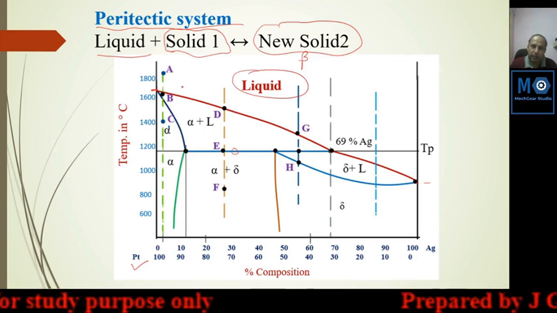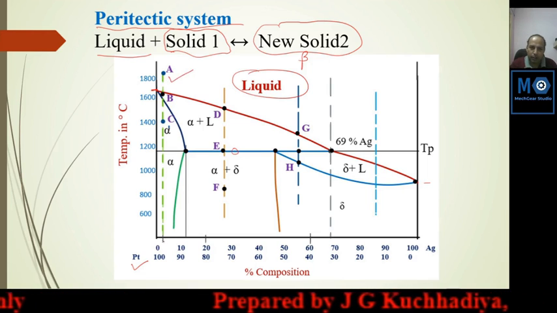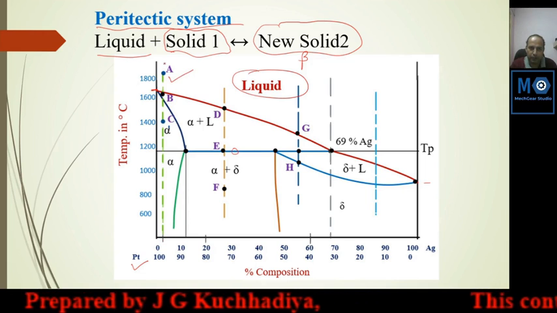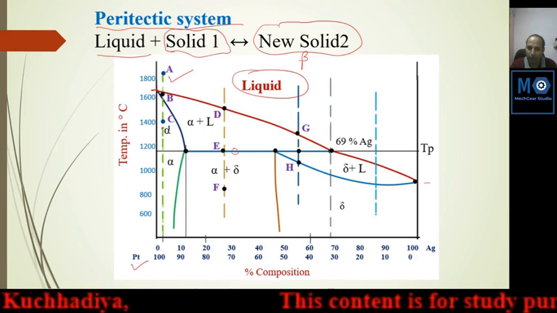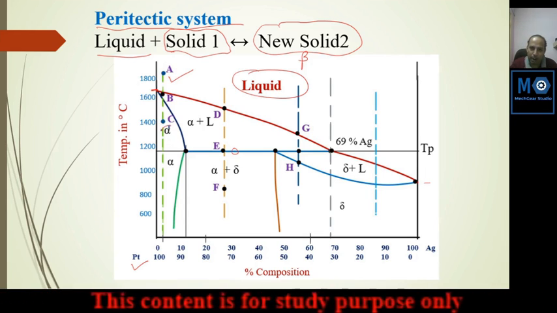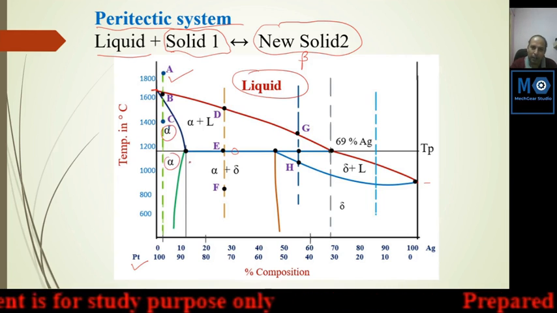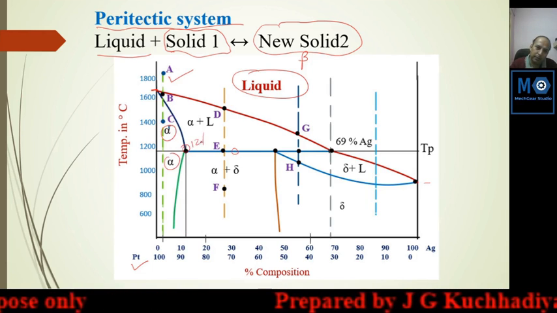Here we will take 3 examples. One is a proportion of nearly 5%. This is A, B, C, in the same way as the last eutectic mixture for partially soluble. Here alpha will start and alpha will be completed. This is the region of alpha. And this is the solidification range up to 12% maximum.